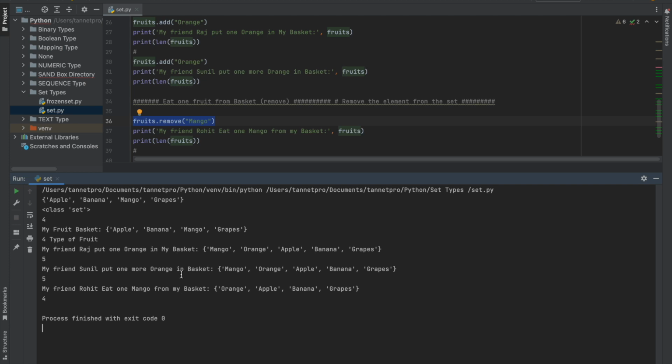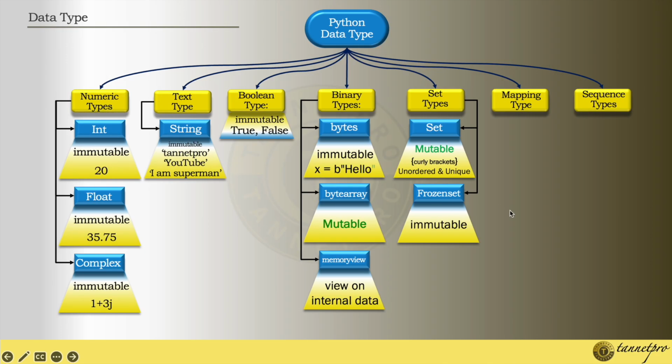Through this you can understand the set type, how we can add, how duplicate values are not allowed, and how we can remove in the set type with this example. Hope it is clear and easy to understand for you. Now let's understand the frozenset.